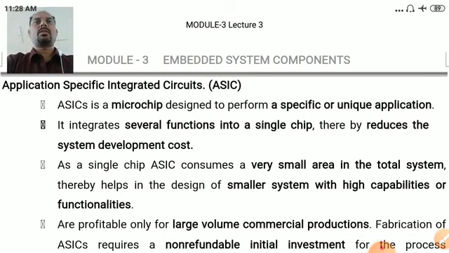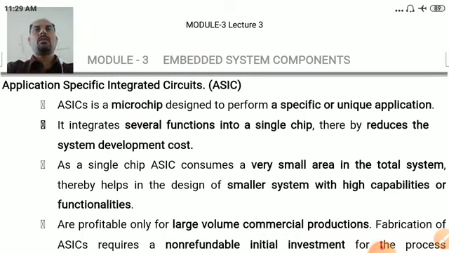The core of the embedded system consists of general purpose and domain specific processors, under which we have discussed microprocessors, general purpose processors versus application specific instruction set processors, and microcontrollers, the difference between microprocessor and microcontroller, then digital signal processors, RISC and CISC architecture, Harvard and Von Neumann architecture, little endian and big endian processor or controllers, and load store operations and instruction pipelining.